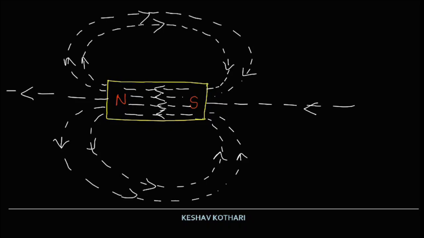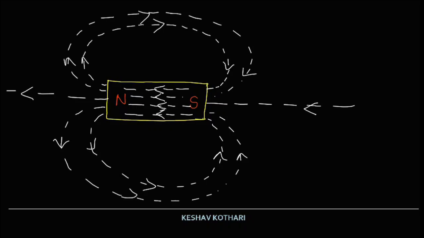The field lines of a magnet or a solenoid form a continuous closed loop. That is, outside the magnet the field lines run from north to south, and inside they run from south to north. So they form a closed loop.